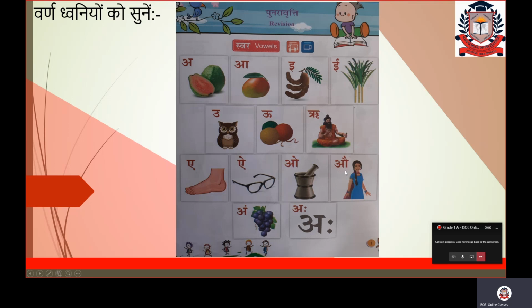After ओ comes औ. औ से औरत, woman. Next varn is अं. अं से अंगूर, grapes. They can be green also, purple also, but they are called angur. And the last is अः. Here there is no example, like prataha or namaha. This is the correct way: अः is an empty letter.